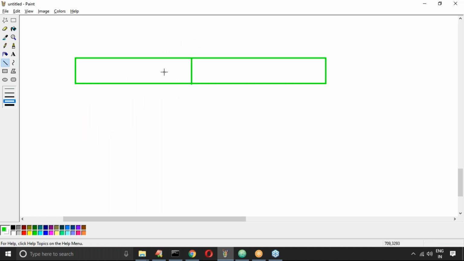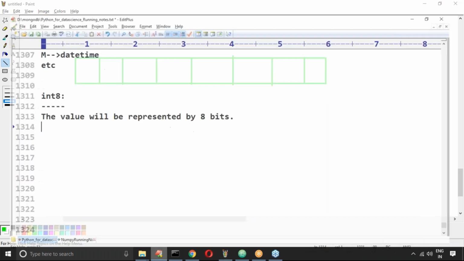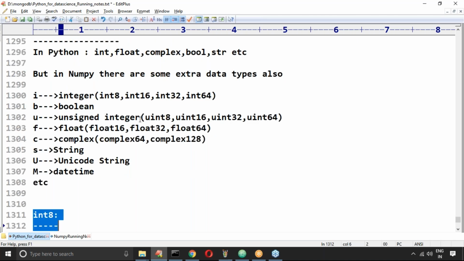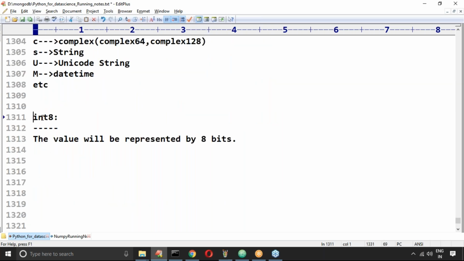Assume that 8 bits are there. Just for basic idea sake, don't worry much. Now, is it signed or unsigned? Can you please confirm? Signed or unsigned? Sir, this one is signed. Unsigned means you will have a U there. Have you observed? UINT. Okay, by default, int is signed only.